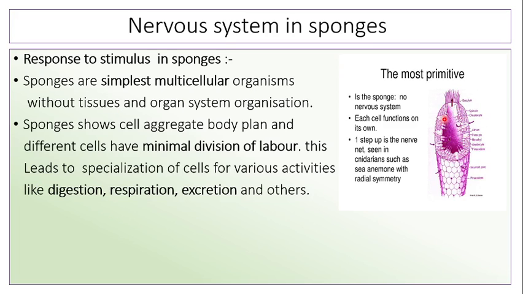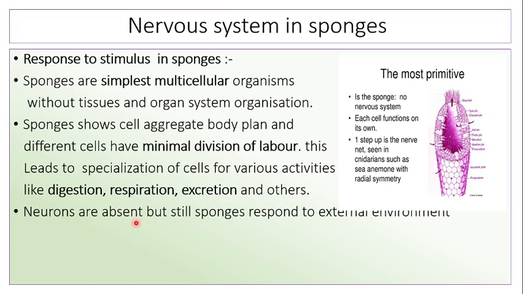These cells have the ability to digest food material, and similarly other cells have different abilities. Here neurons are absent, but still sponges respond to the external environment.